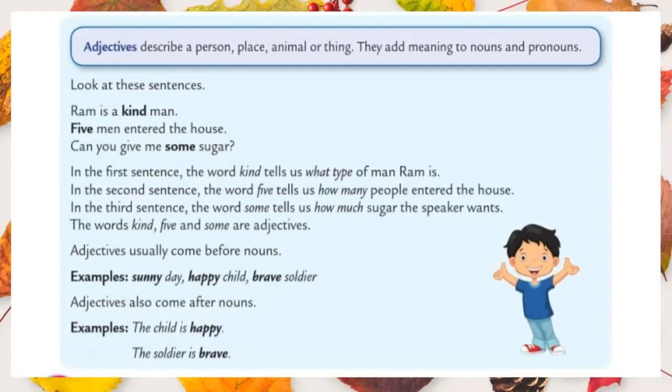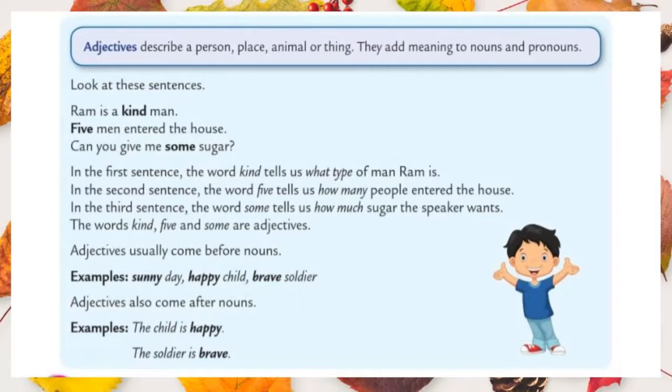And the last example, can you give me some sugar? The word some is also a describing word. It comes under the category quantity. But we don't know the exact number because sugar is an uncountable noun. So that's why we cannot say the exact number. Instead of that, we can say how much. So the words kind, 5 and some, these three words are adjectives.